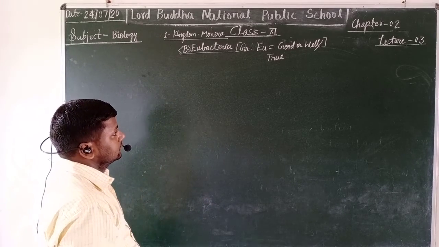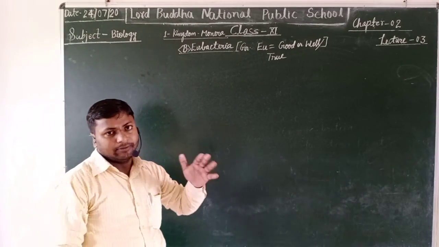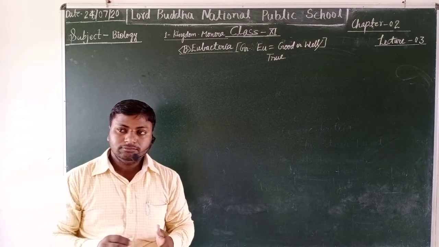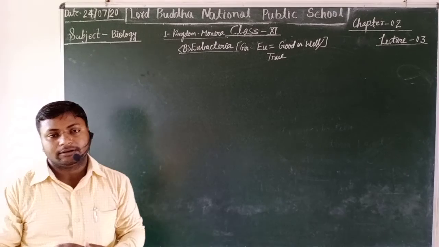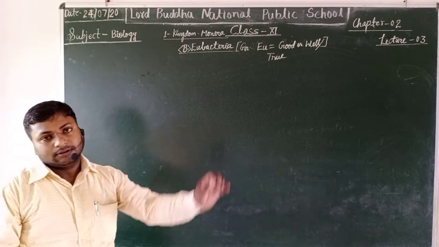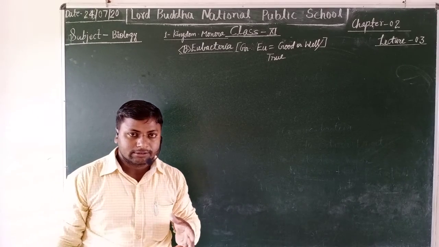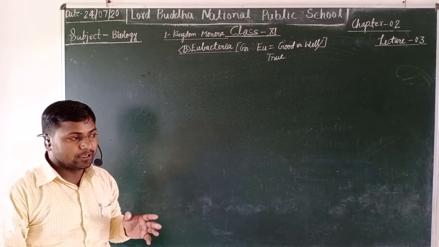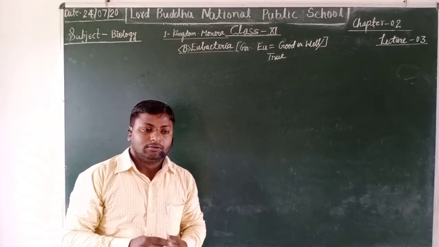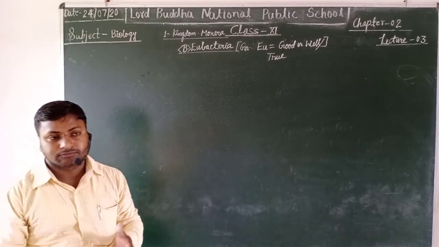If we are talking more about the eubacteria, then we will find that the eubacteria are the modern bacteria, or you can say true bacteria. They consist of prokaryotic type of cell. They are unicellular, and some make colonies also.